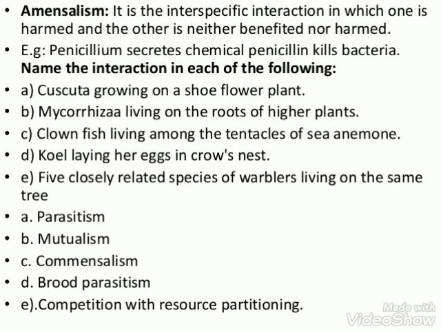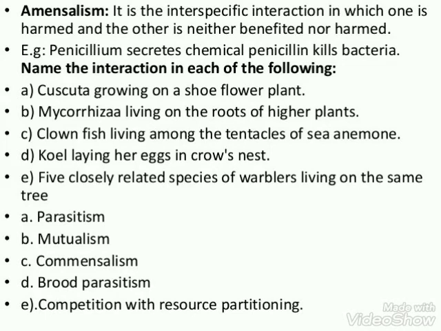Third is the clownfish living among the tentacles of the sea anemone, that is commensalism. Quail laying her egg in a crow's nest. This is an example of brood parasitism, where one organism lays its eggs in the nest of another organism.